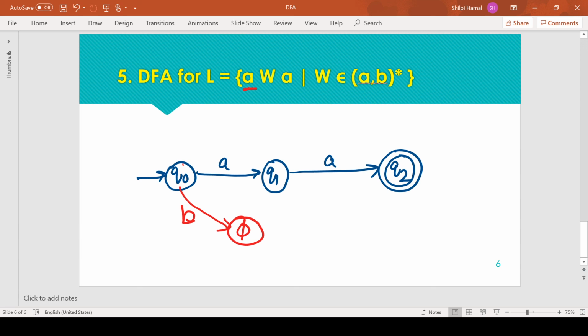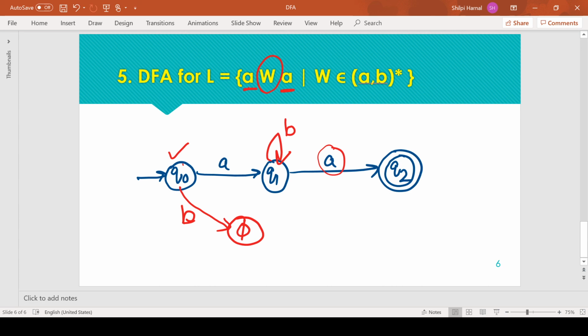Now Q0 is complete. We can mark Q0 as a complete state. From Q1 we have not defined the transition for input symbol B. This A is not yet the last A of the ending constraint, and in between these two A's we could have any combination of A and B. So any number of B's are acceptable here. No problem with any number of B's received before the ending A, before the last A. So now Q1 is also complete.